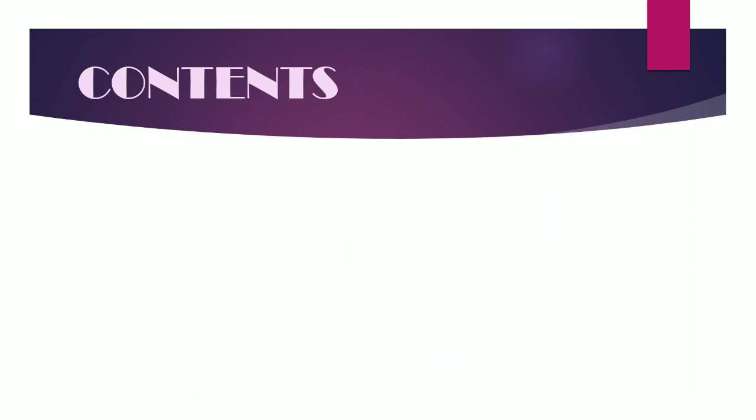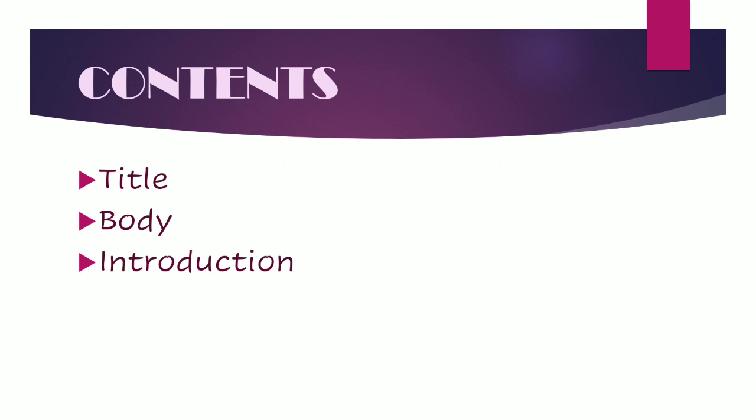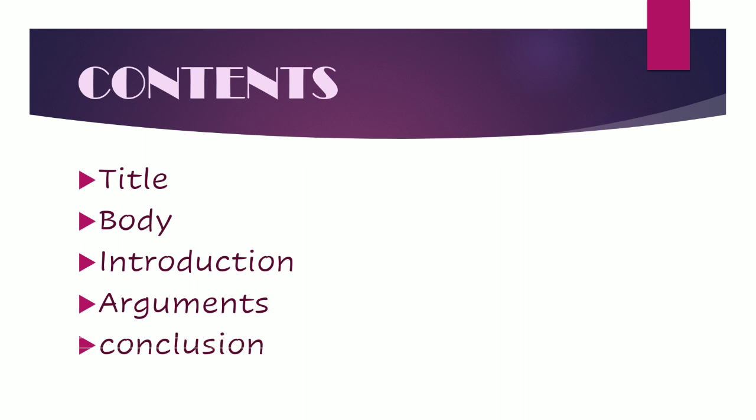So let's talk about the contents, because in this video we are going to discuss the format of an article. Different types of parts are there, for example, title, then the body, the main content, and then introduction. And the body includes what? Introduction, then arguments, and then conclusion. These are the steps: first of all, you will write introduction, then arguments, and then conclusion.